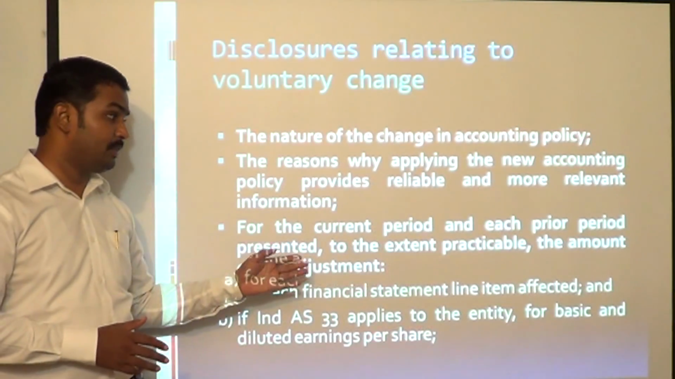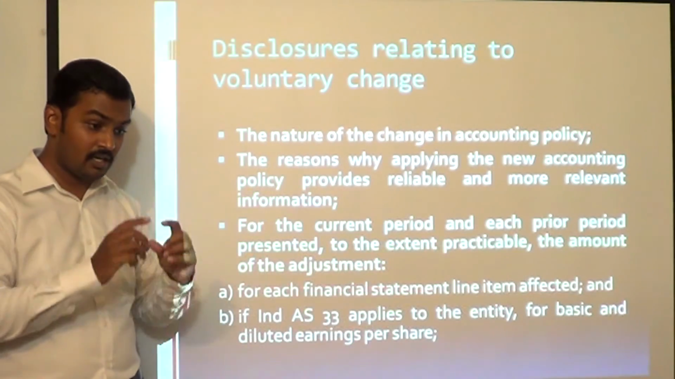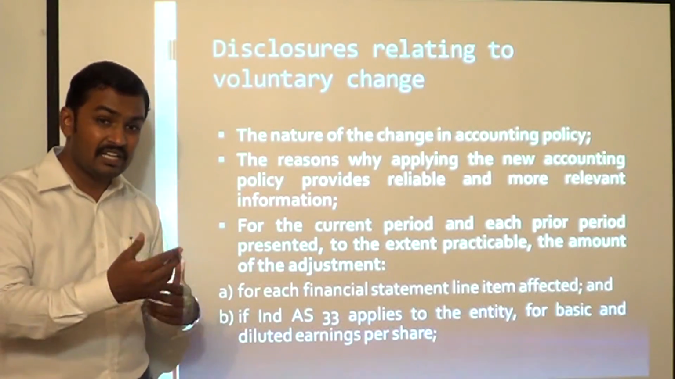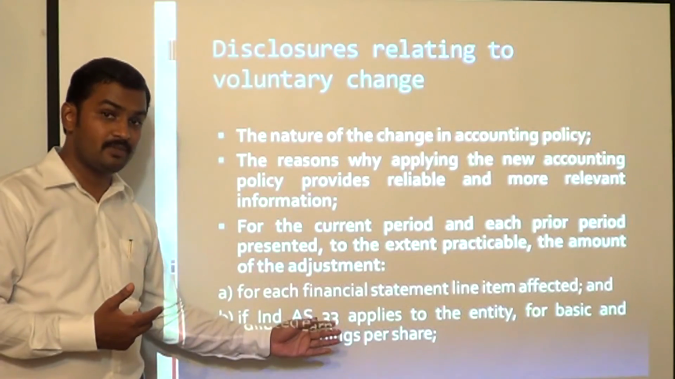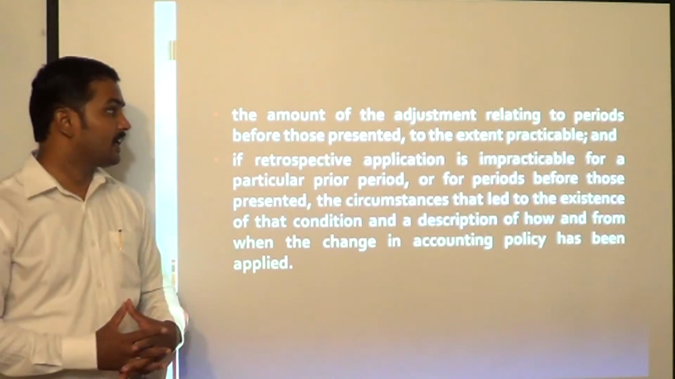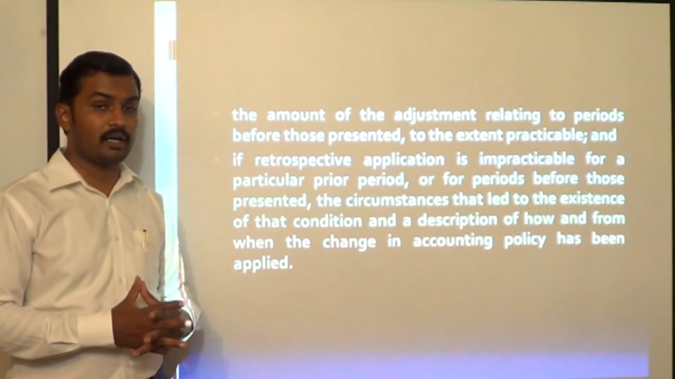And again, for the current period and each prior period which is presented, where some information has been restated, by how much amount each line item in the financial statement has been increased or decreased. Similarly, the amount of adjustment required to the EPS figure which has been disclosed has to be disclosed. Again, the amount of adjustment relating to periods before those presented, to the extent practicable.